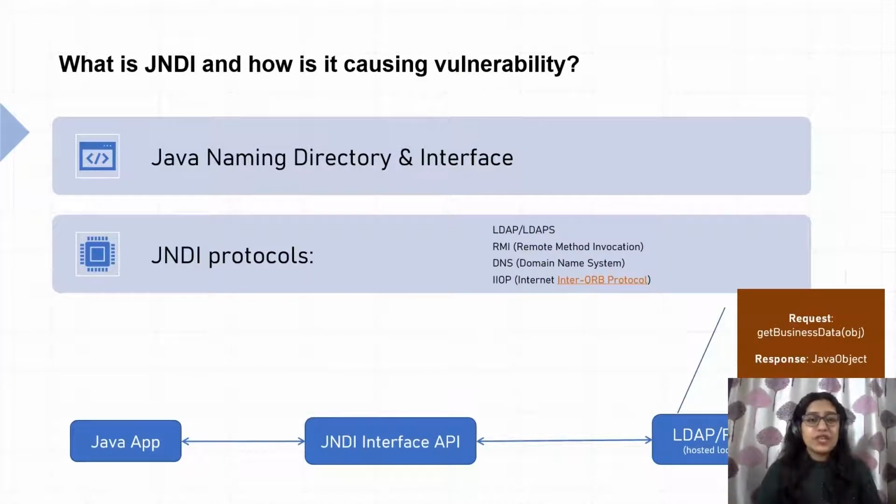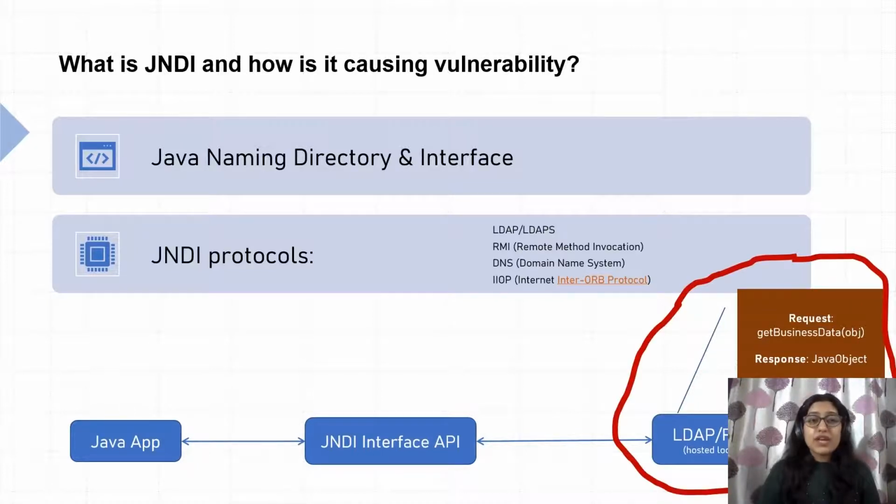Log4Shell is mainly associated with the Log4j2 JNDI message lookup functionality. So let's first try to understand what JNDI is and how it is causing this vulnerability. JNDI stands for Java Naming and Directory Interface. It provides APIs to interact with remote objects using protocols like LDAP, RMI, DNS, etc. Java applications can use the JNDI interface to find required objects by name from LDAP, RMI, or DNS servers, which can be hosted either locally or on a remote server anywhere on the internet.